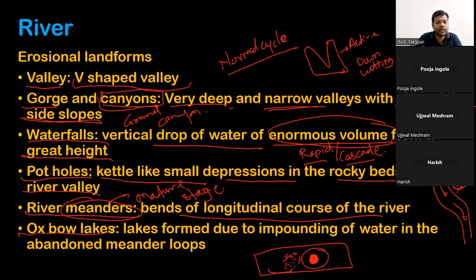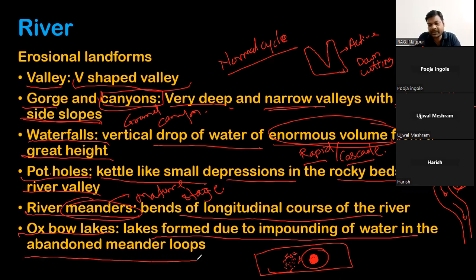Then Oxbow Lake. What is an Oxbow Lake? An Oxbow Lake is a lake formed due to impounding of water in abandoned meander loops. Sometimes prolonged flooding occurs, and the river attains higher velocity, so that this feature can be broken.